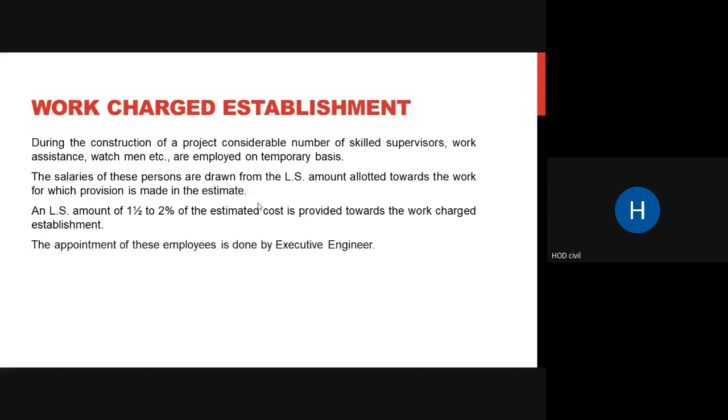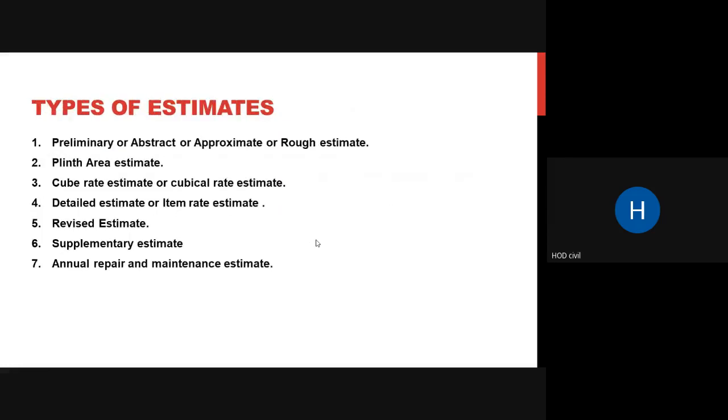The appointment of these employees is done by your executive engineer or execution engineer, who is responsible for the execution of your work. He will be appointing all these employees or laborers who are required for your construction work. Coming to types of estimates, you can just go through the types of estimates.